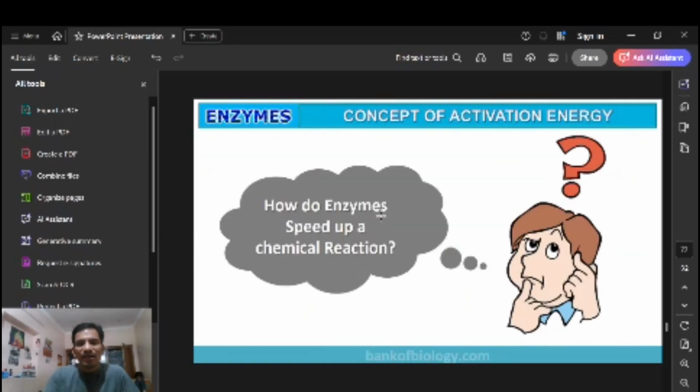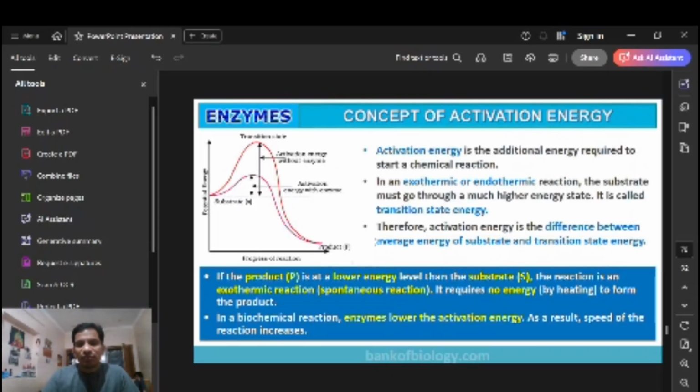And here is the concept of activation energy, how that energy is activated. How do enzymes speed up chemical reactions, right? Activation energy is like a starting, initial energy. It is the additional energy required to start a reaction. If any chemical reaction wants to start, it requires a particular energy, which is called the activation energy, right?